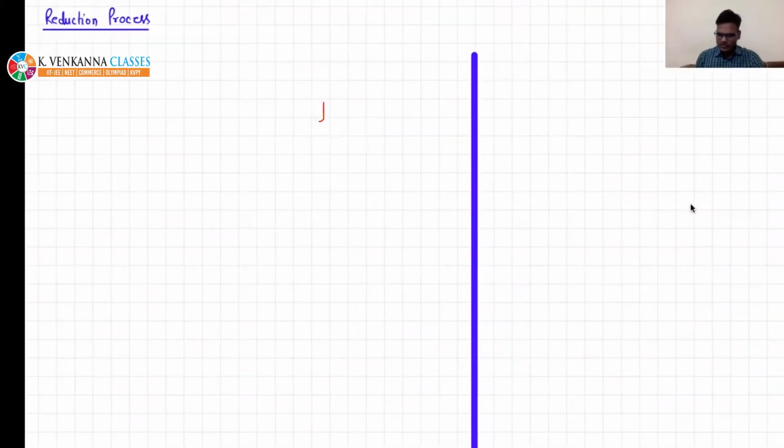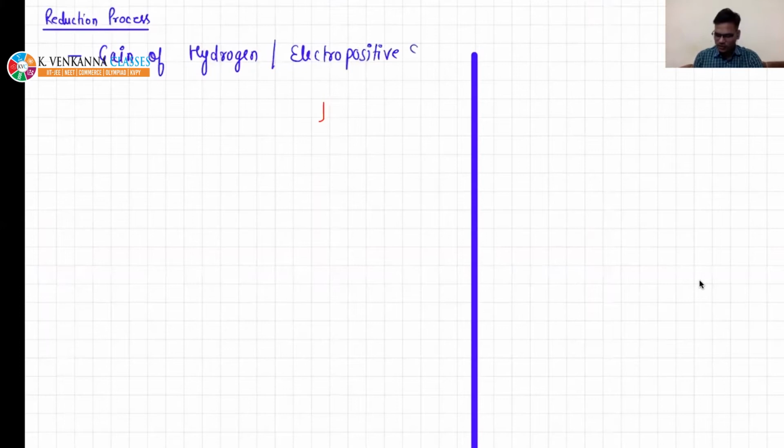So reduction process. Yes, Karthik, you are very right. Any process in which there is gain of hydrogen, very nice, gain of hydrogen or any electropositive element. I will define what we understand by electropositive.